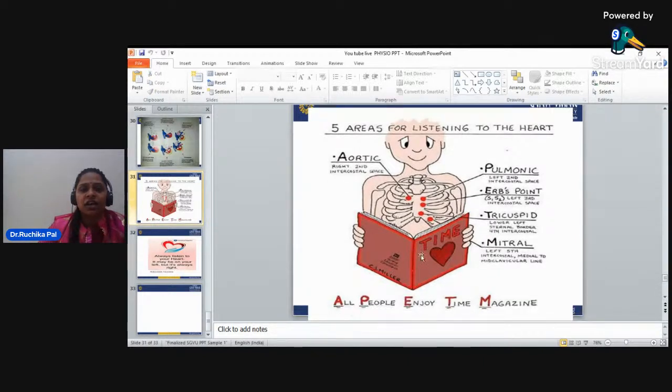So this is a mnemonic, by which we can learn these five areas. A for aortic, P for pulmonary, E for Erb's point, T for tricuspid, and M for mitral. So, All People Enjoy Time Magazine, is the mnemonic, or you can form your own mnemonics to learn different sequences or any other things, for proper learning, or proper writing of the things in this physiological system.